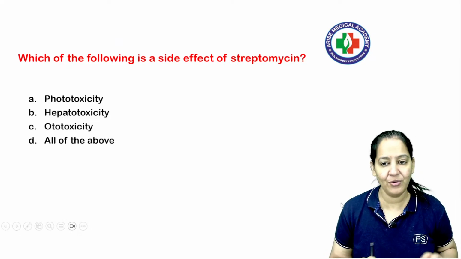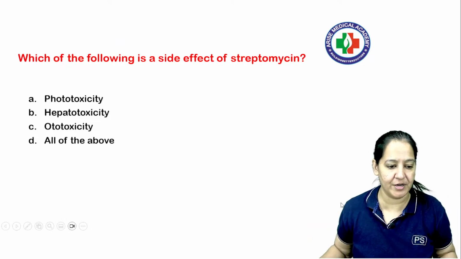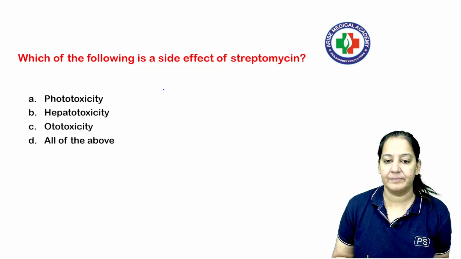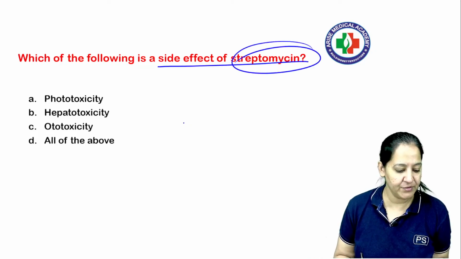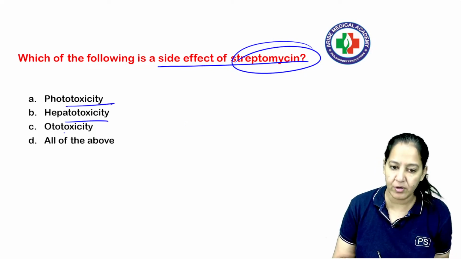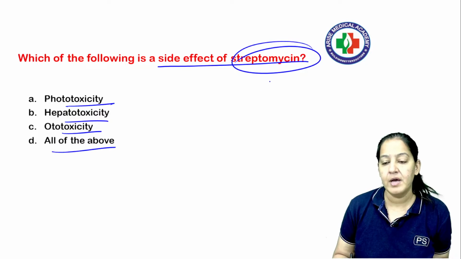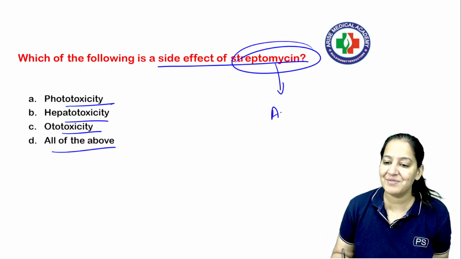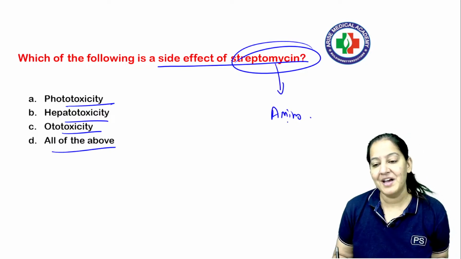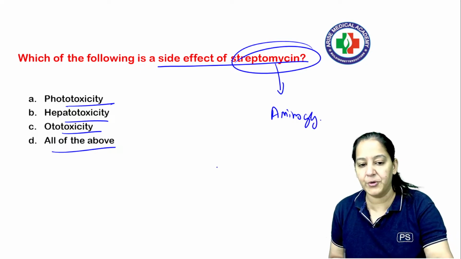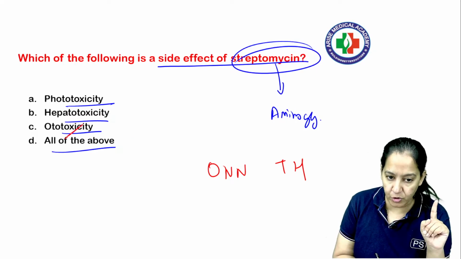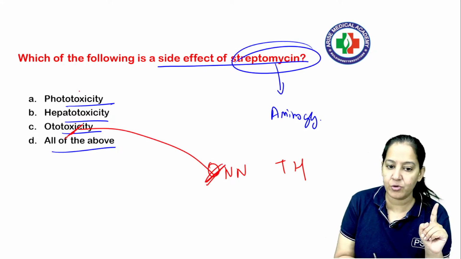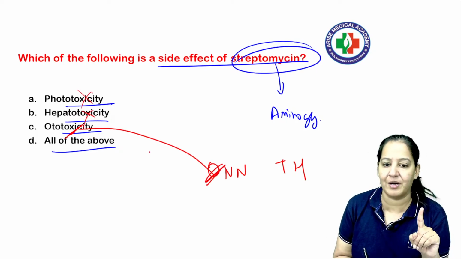The next question is in front of you. No explanation is needed. You can do it by yourself. Tell me the correct answer. Which of the following is a side effect of streptomycin? Is it phototoxicity, hepatotoxicity, ototoxicity, or all of the above? Streptomycin is one of the aminoglycosides. So what is the mnemonic of aminoglycoside? I told you right now. It's on HT. So in on HT, ototoxicity is coming, but phototoxicity and hepatotoxicity are not coming, right?